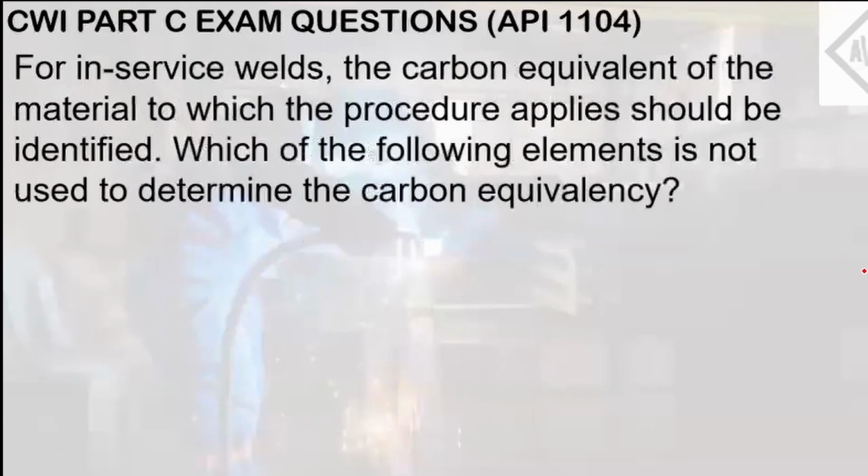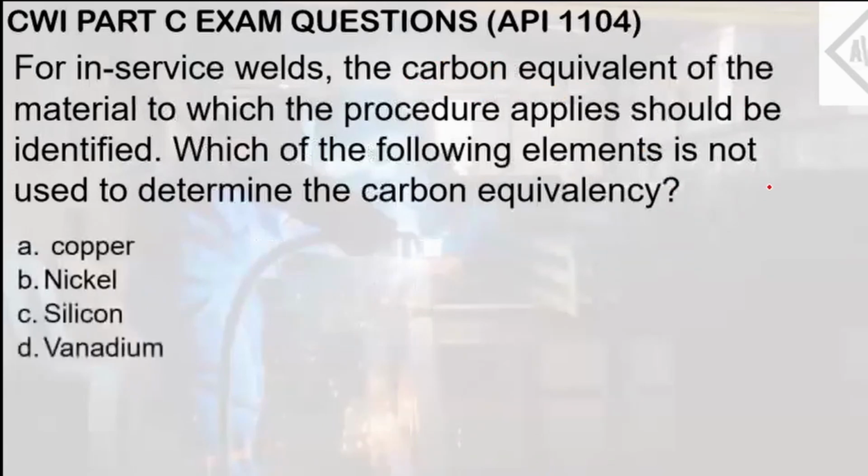For in-service welds, the carbon equivalent of the material to which the procedure applies should be identified. Which of the following elements is not used to determine the carbon equivalency? So carbon is important for in-service welds because it determines the hardness of the said material. Different materials have different carbon equivalents depending on their chemical composition. You can find this in the mill certificates of those materials. So letter A, copper. Letter B, nickel. Letter C, silicon. Letter D, vanadium.